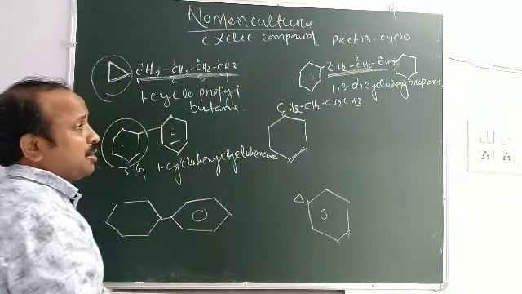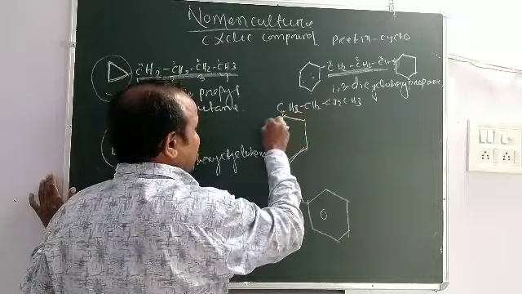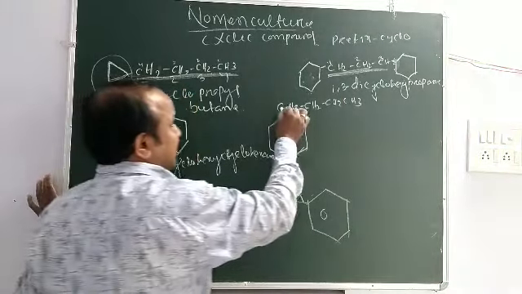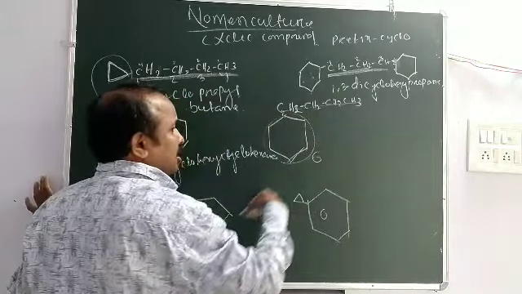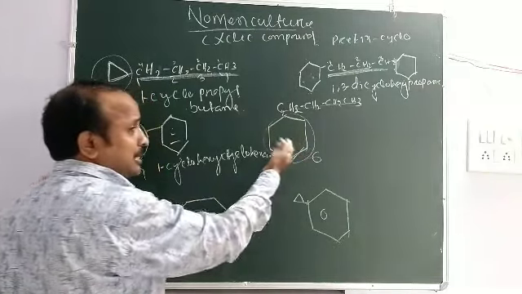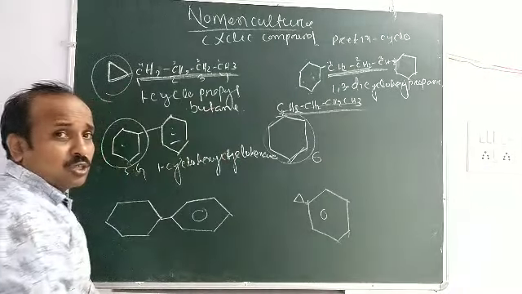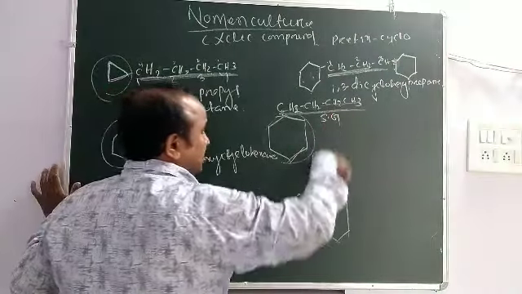Then look at this compound. Here is 1, 2, 3, 4. 1, 2, 3, 4, 5, 6. Okay, the straight chain contains 4 carbons. The cyclo group contains 6 carbons. So as there is more carbon in the cyclo group, this is used as the principal chain and this is used as a substituent group.